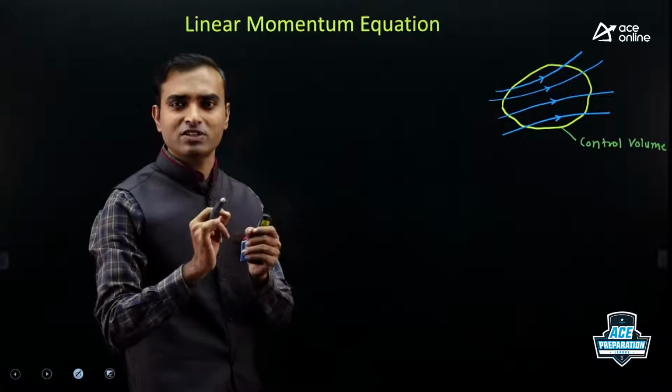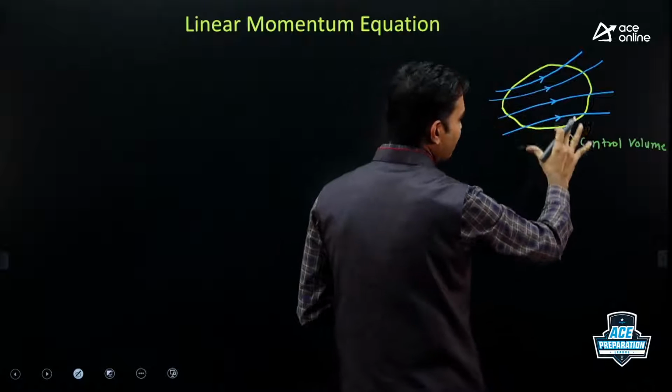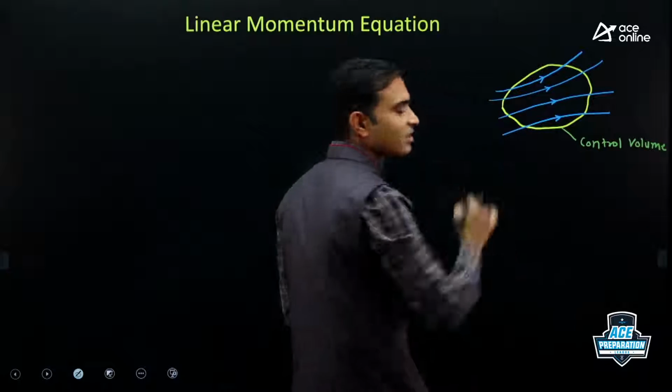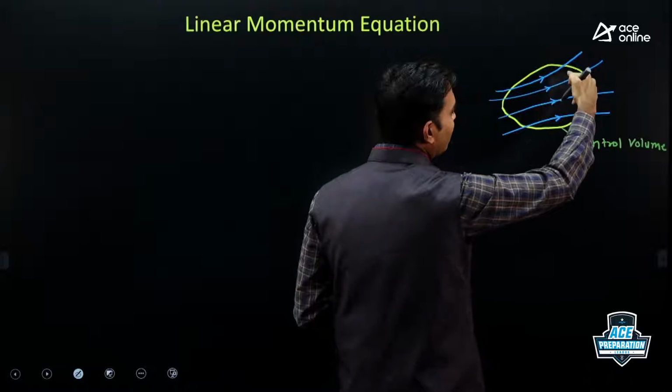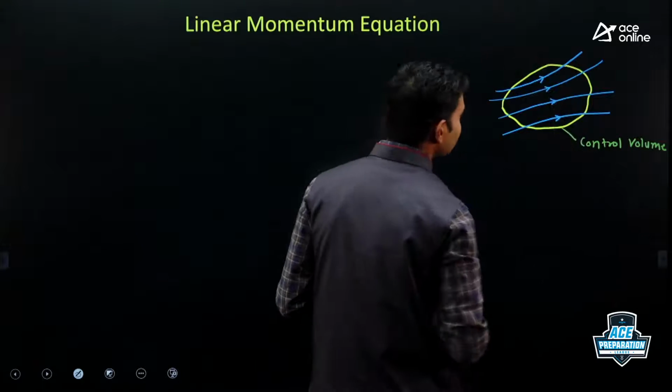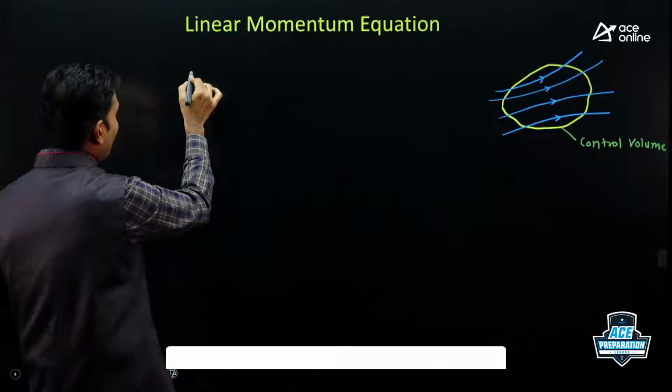Control volume means the region under observation. This control volume may be fixed or it may be moving. It is just a region under observation. So fluid may enter the control volume and fluid may leave the control volume. Now we are going to apply the momentum equation.